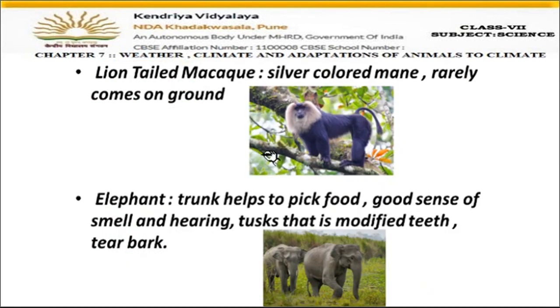Okay. Now the next animal is lion-tailed macaque. Lion-tailed macaque is the name of this animal. Fine. It sometimes looks like a lion and sometimes looks like a monkey also. So you can see that it has a silver colored mane. Mane, children, is the hairs, white color hairs around the face of this animal. This is known as mane. Lions also have these hairs surrounding their face. So this mane is of silver color, white color hairs are present. Okay, and generally this animal lives on the trees only. Very rarely it comes on the ground. Otherwise, all the time it is present on the trees only.